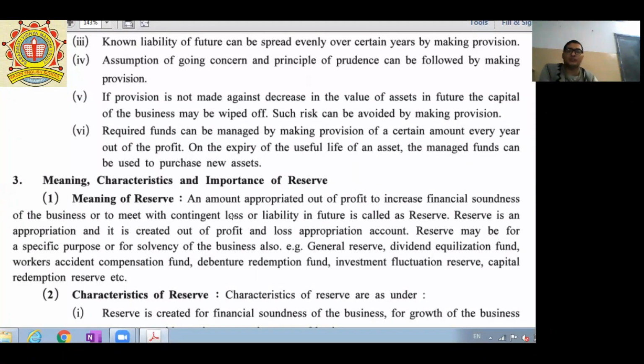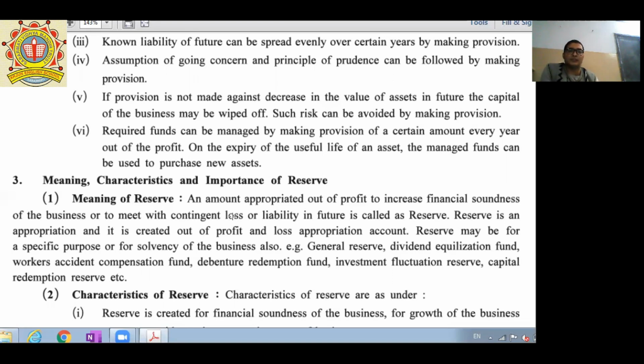What is a contingent loss? Contingent loss means the loss which may or may not occur. But to safeguard our business, to safeguard our life, everyone is creating and maintaining a reserve. Okay? You can check that in every family there is some kind of reserve, that is some kind of savings out of your income, for a specific contingent loss or liability.